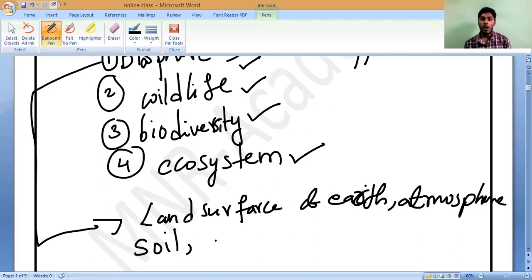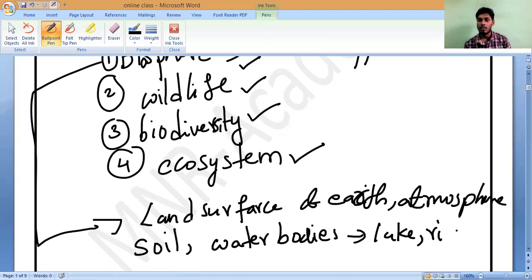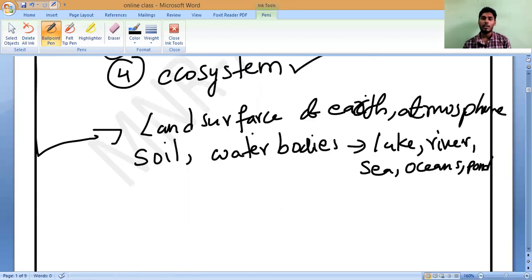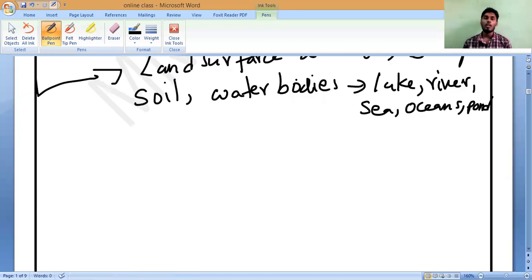As well as all the water bodies, like lake, river, sea, ocean and pond, everywhere some kind of living organisms are present. That is what is called the biosphere. Shruti, you should not say I don't know, sir.